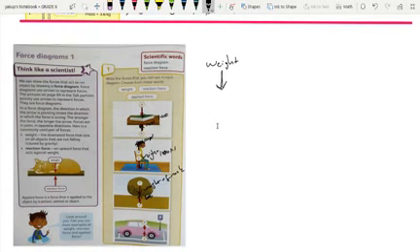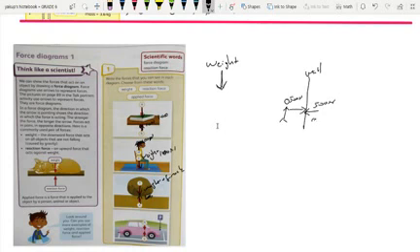For example, think of a wall, and there is a boy here trying to push the wall, right? Maybe 500 Newton. At the same time, the wall also reacts to that force and applies 500 Newton through the boy, guys.